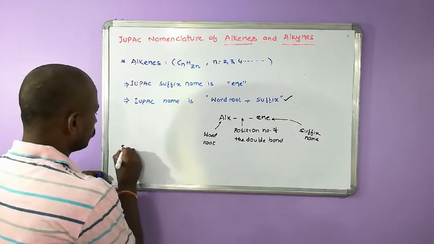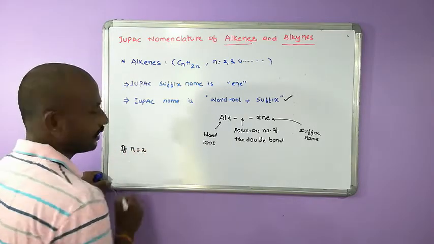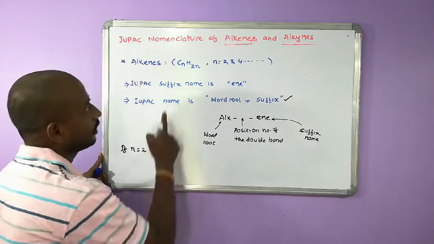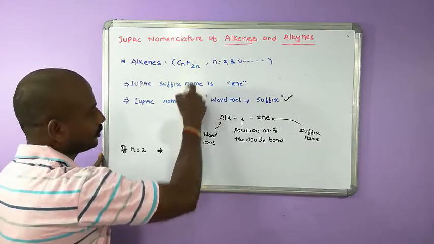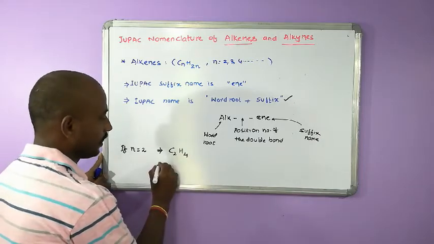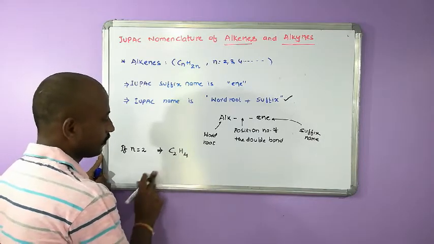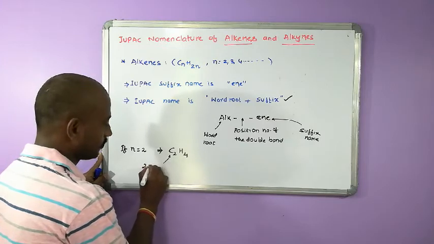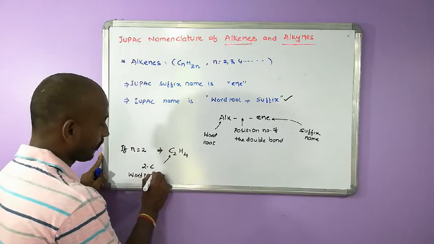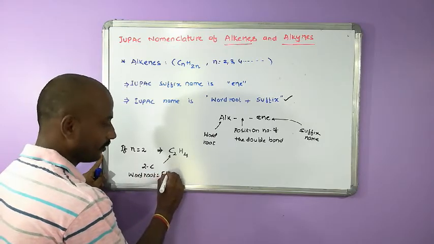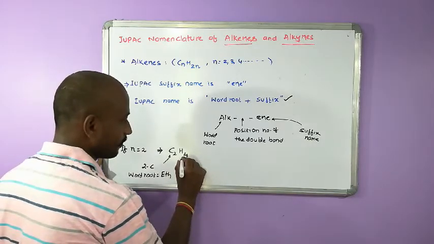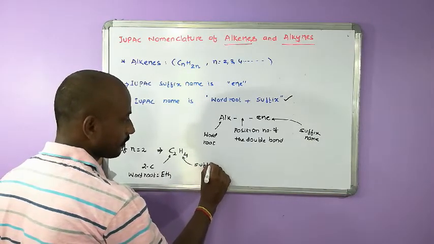If n is equal to 2, what is the formula? The alkene formula is CnH2n, so C2H4. What is the word root? Two carbons means the word root is eth. The word root would not change, I told you. Then what is the suffix?